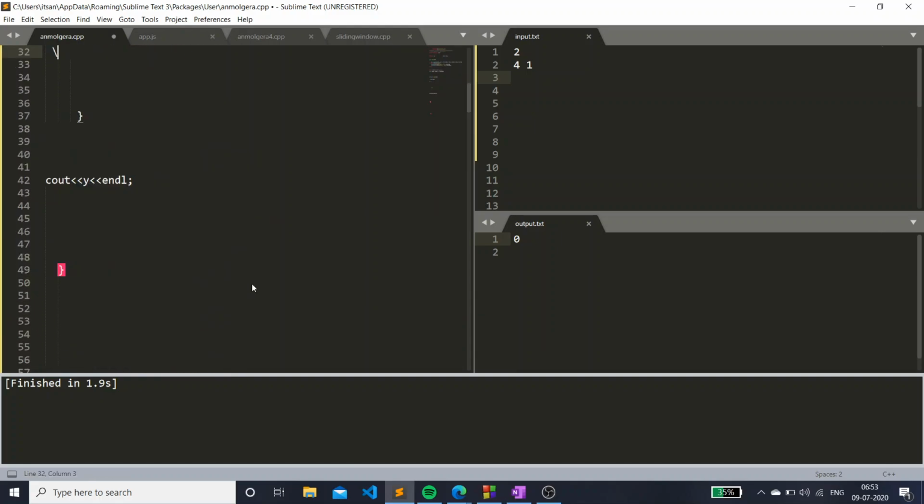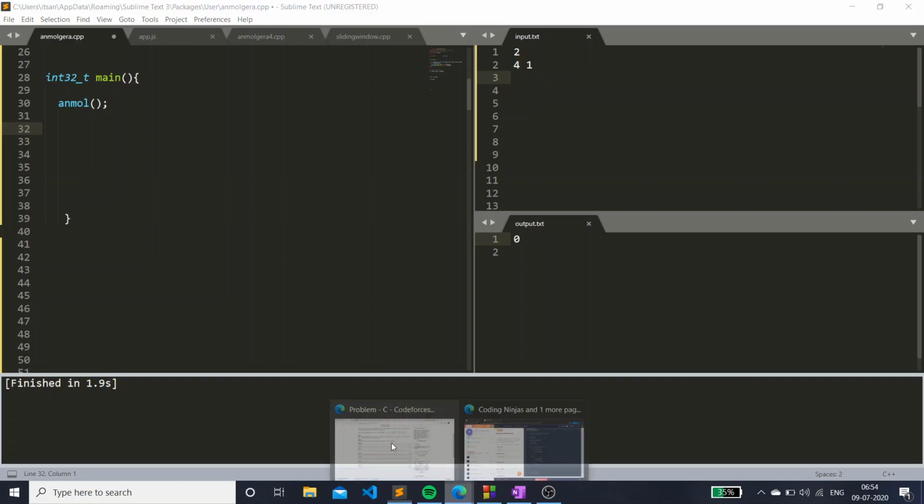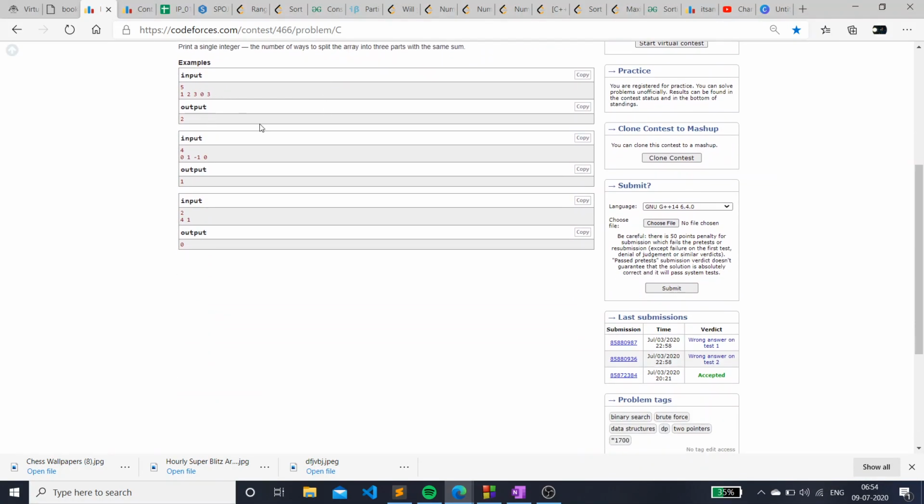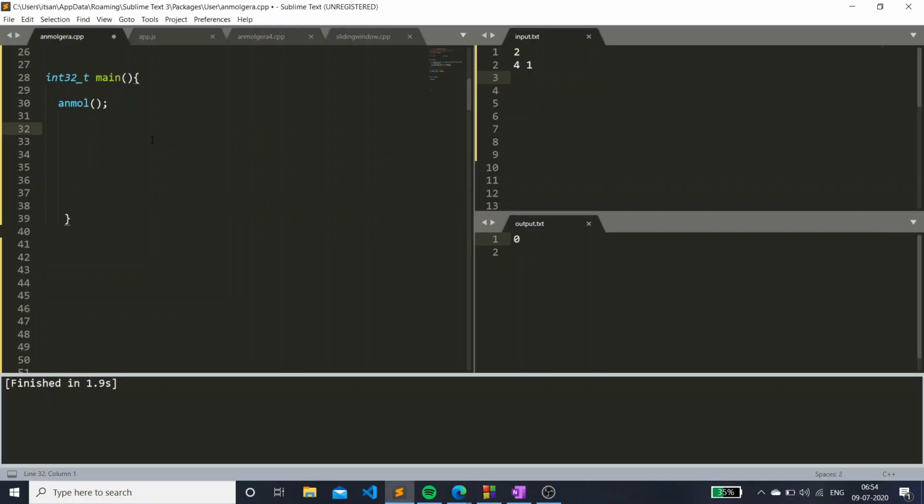This is some previous code, just add. Okay, let's just see, how to code? So the input is like we have to take a number and basically take that many numbers as an input array. Okay, so we can do this.